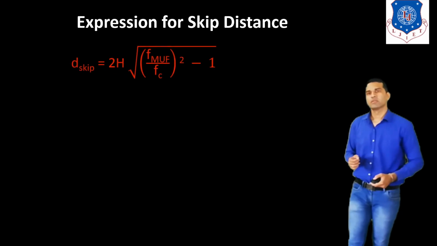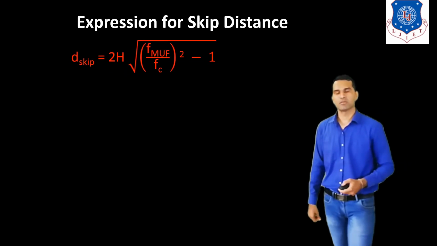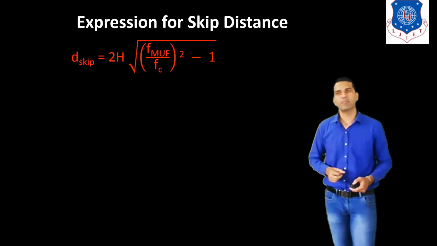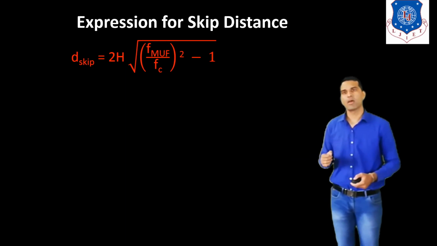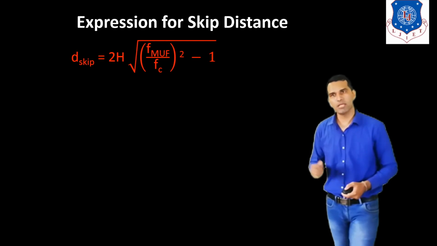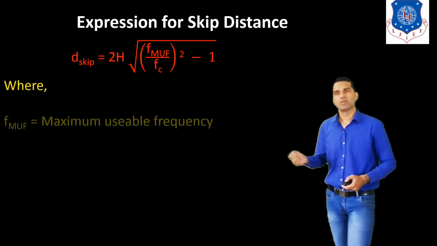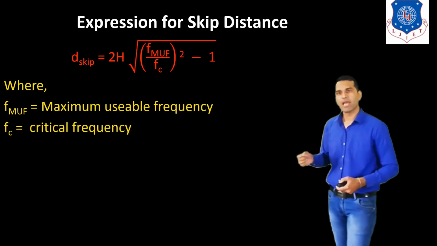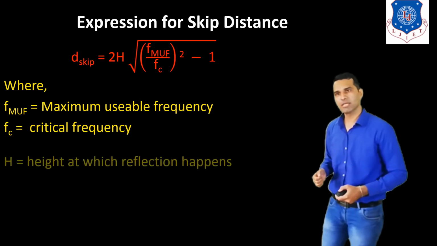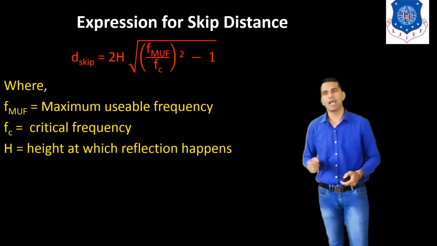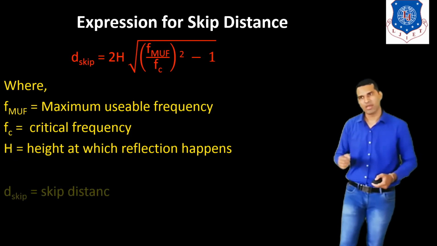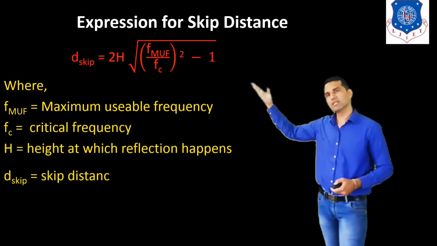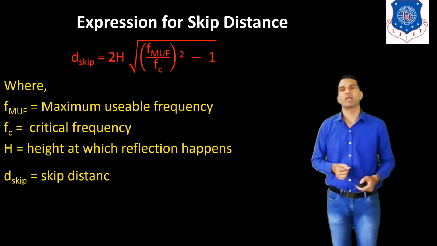Now the expression for skip distance. We can find the skip distance by using this equation: D skip is equal to 2h under root of (f MUF upon fc) square minus 1. Here MUF represents the maximum usable frequency, fc is, as we know, the critical frequency, h indicates the height at which the reflection happens, and D skip indicates the skip distance. So by using this equation, we can calculate the skip distance.